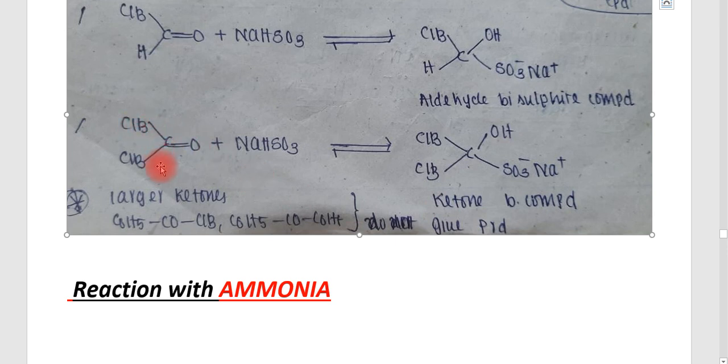And the ketone example is given. One example is an aldehyde and the other is a ketone, and the product is a simple product. CH3COCH3 plus NaHSO3 gives the product CH3CH(OH)(CH3)SO3 minus Na plus. It is a ketone bisulfite compound.